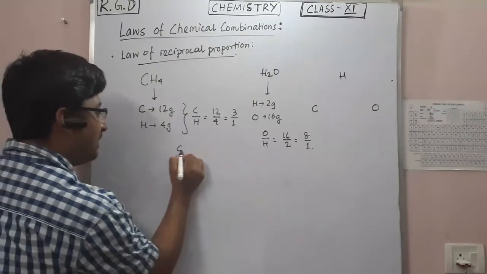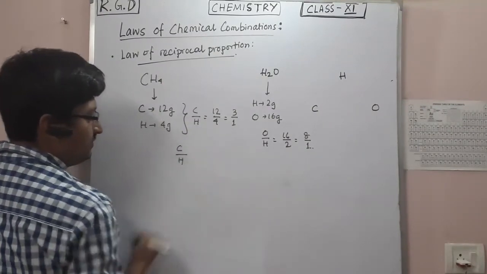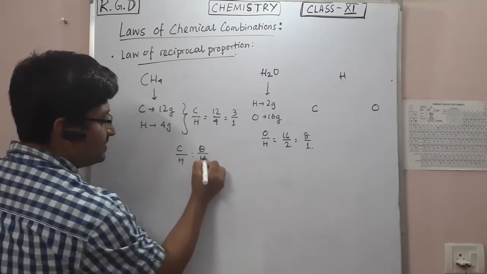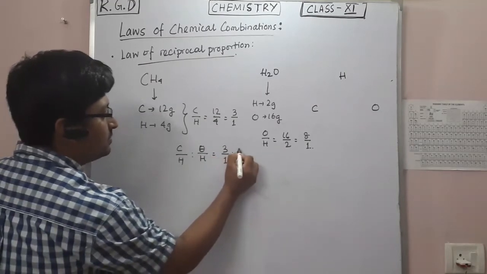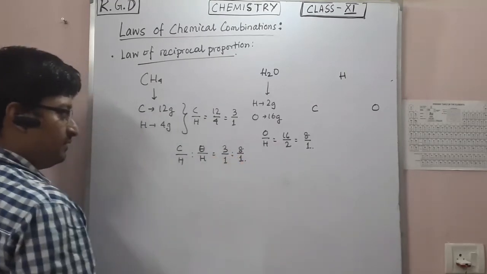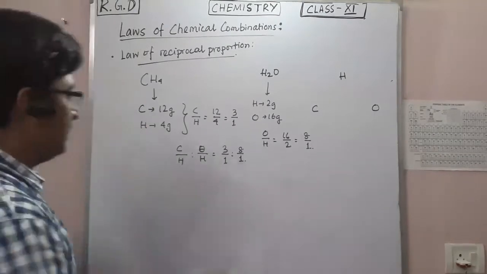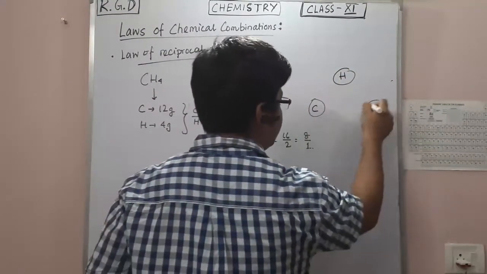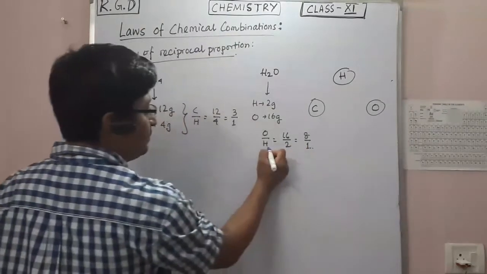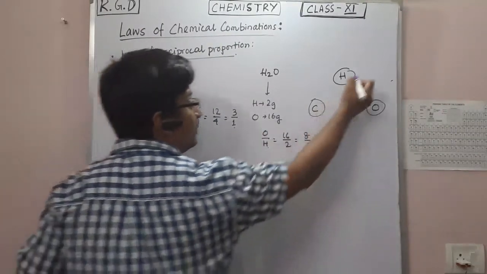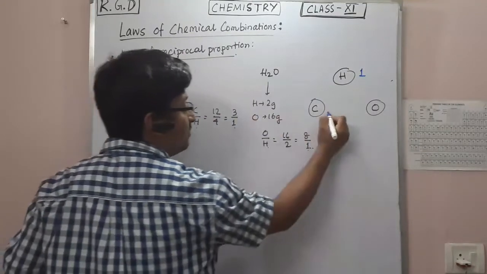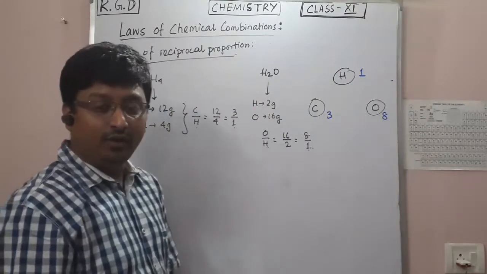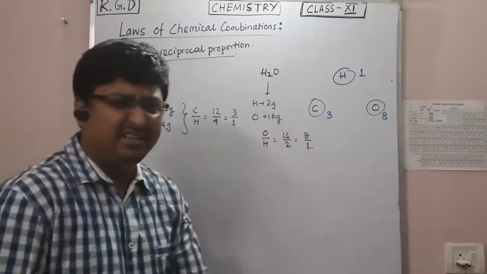So now carbon by hydrogen is to oxygen by hydrogen is 3 by 1 is to 8 by 1. So if I fix hydrogen equal to 1 here and hydrogen equal to 1 here, then carbon is 3 and oxygen is 8. So the compound they will form will have the ratio 3 to 8. Let's see if it happens or not.